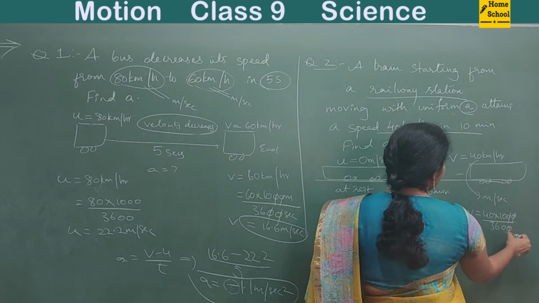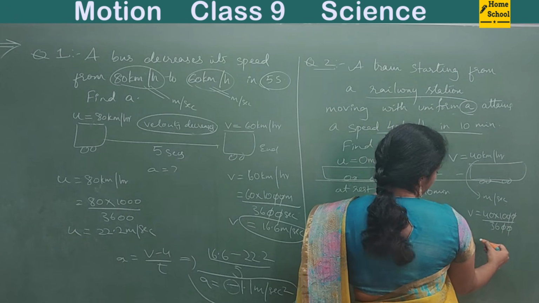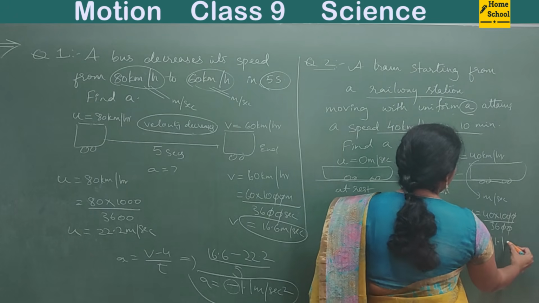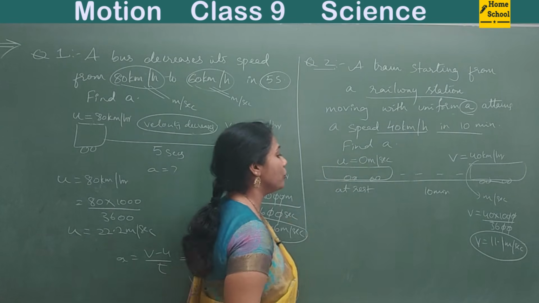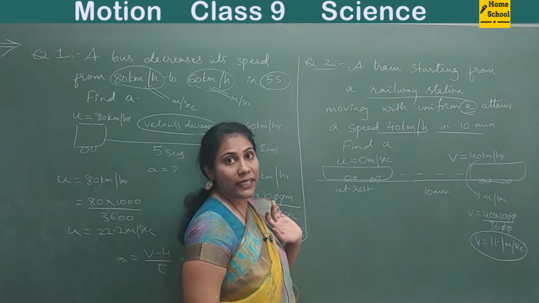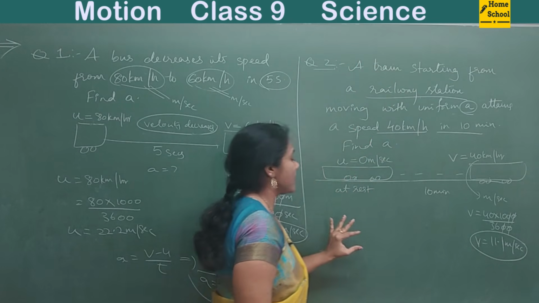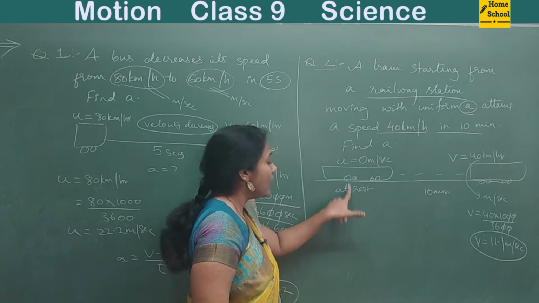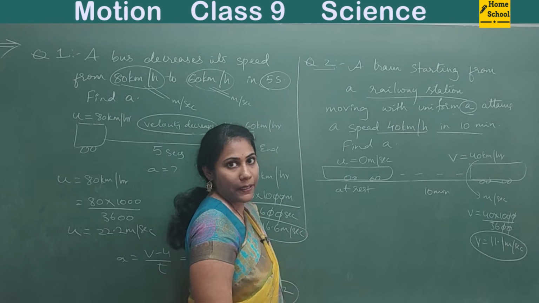This gets cancelled, and 400 by 36 is almost around 11.1 meter per second. This is your V value. What is U value? 0 meter per second. How did you know that? They said that the train is at rest. That means it is just starting at the railway station. When something is at rest, its velocity is 0 meter per second.